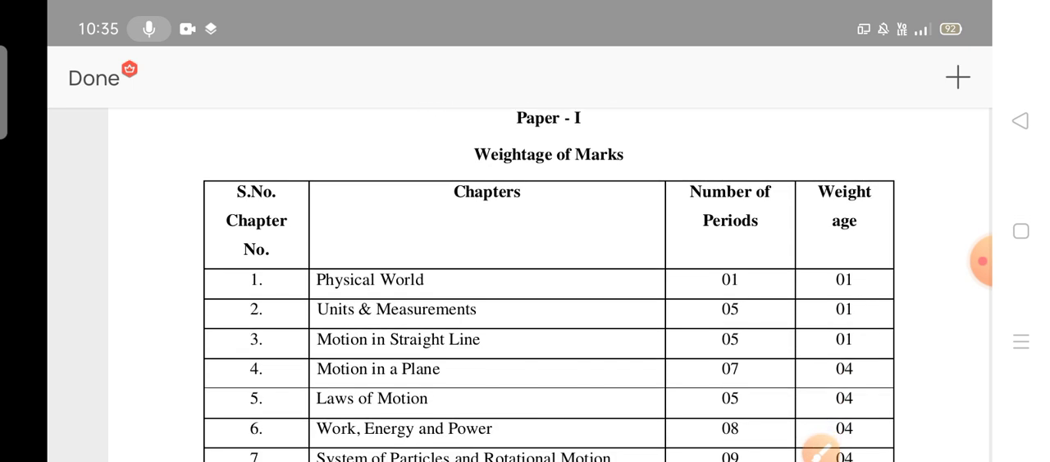In the same way, physics also you may have 25 marks, chemistry also 25 marks. The question paper will be prepared for 40 marks, but you should attempt 25 marks. The pass marks for physics is 10 marks and chemistry also 10 marks. So no need to worry about that.